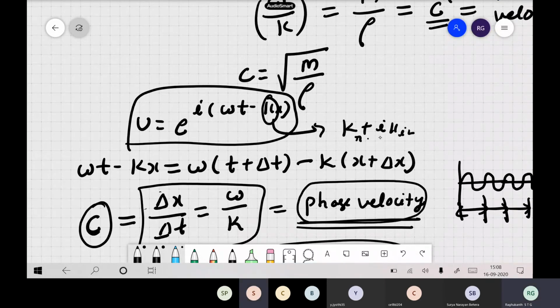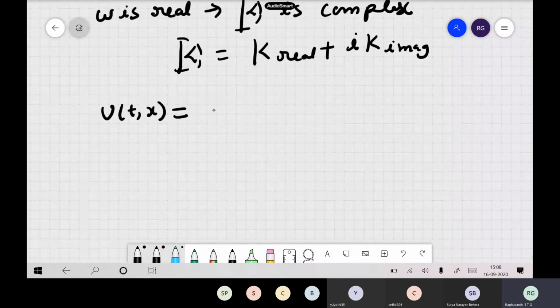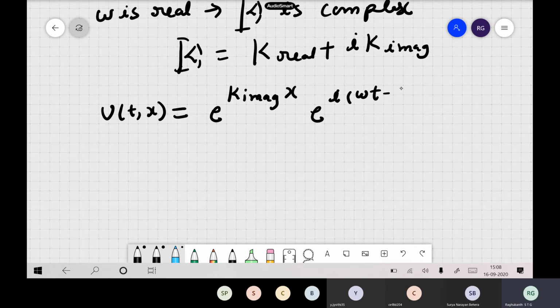See, i into i, what happens? i into i is i square, so minus into minus becomes a plus actually. Okay, so you substitute in this expression. So finally, if you write this expression, it becomes e to the power of k imaginary portion into x, multiplied by e to the power of i omega t minus real portion, say, into x.